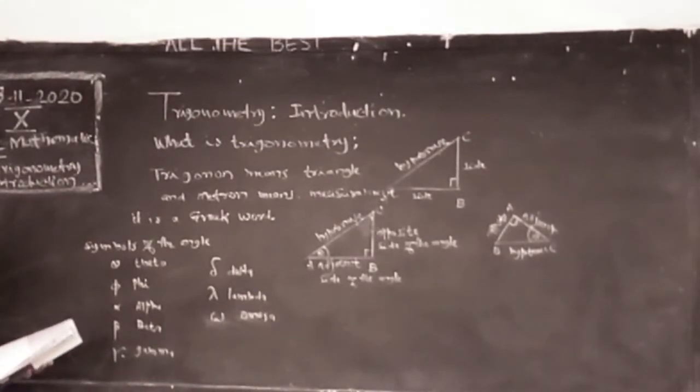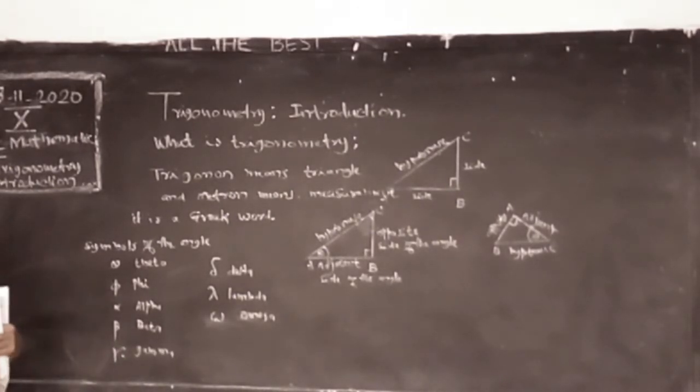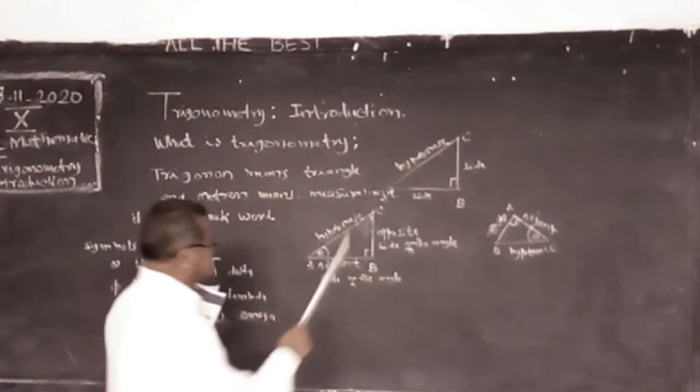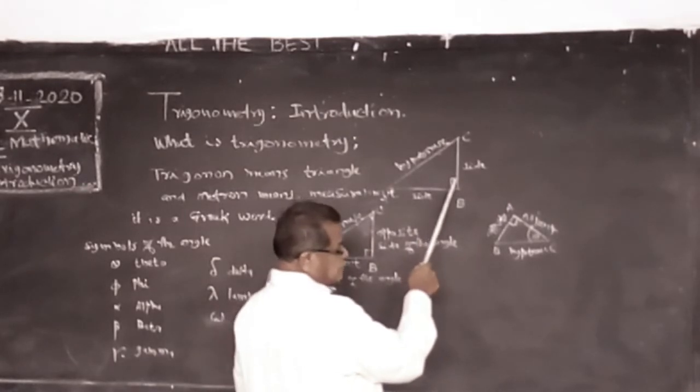Now labeling the sides of the triangle. These are the names of the sides in the right angle triangle. We learned in a previous class in geometry. It is a right angle triangle because one angle is 90.